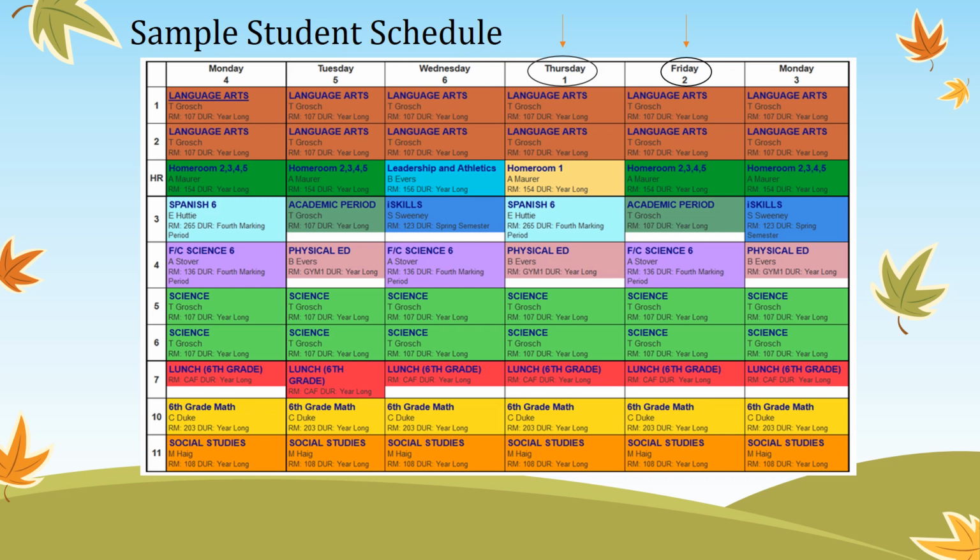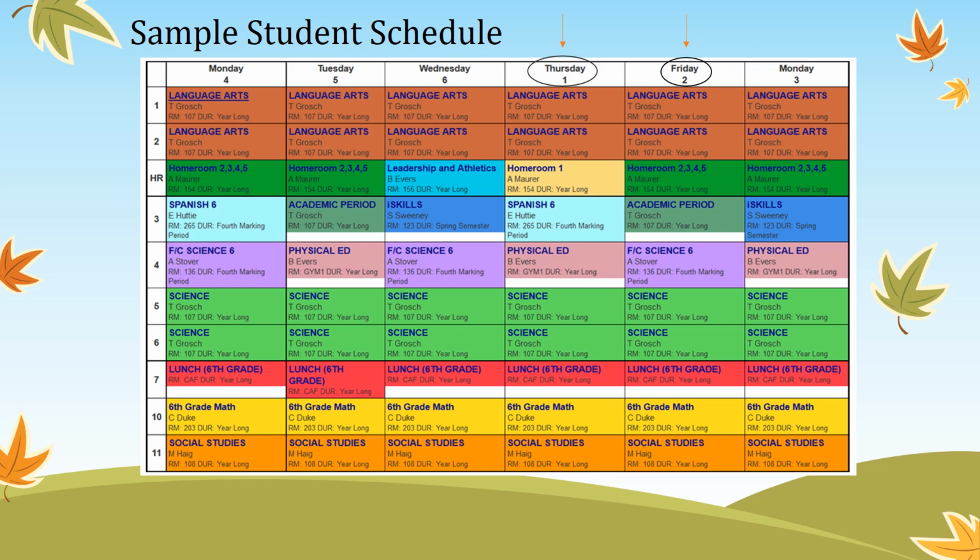Here at Wissahickon Middle School, we follow a 6-day schedule. That means the schedule repeats itself every 6 days. In our example, Thursday is a day 1. The classes for day 1 are different from the classes on day 2. Notice that language arts starts the day, periods 1 and 2, followed by homeroom, 3rd period is Spanish, and 4th period is physical education.